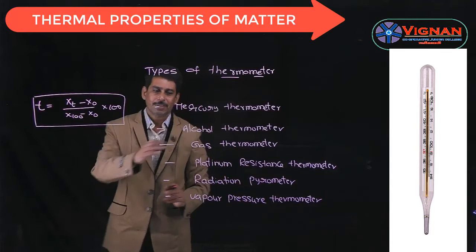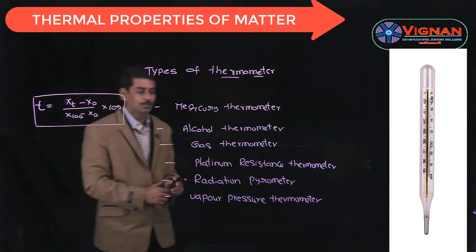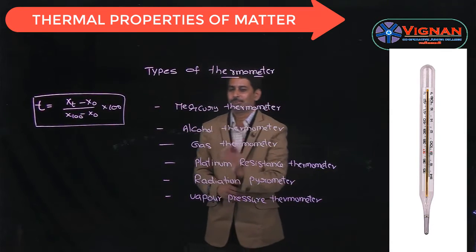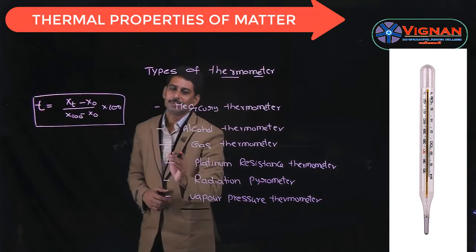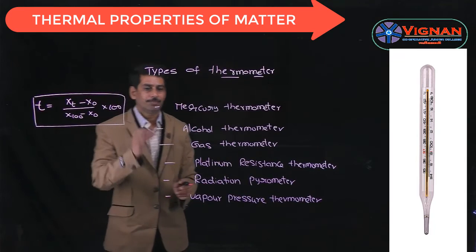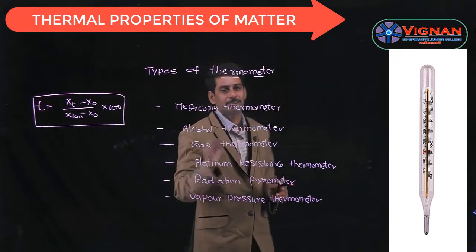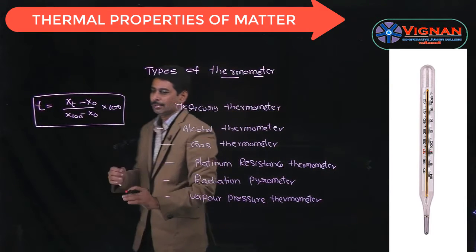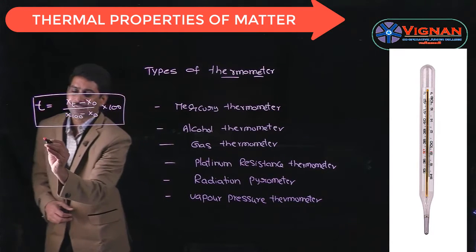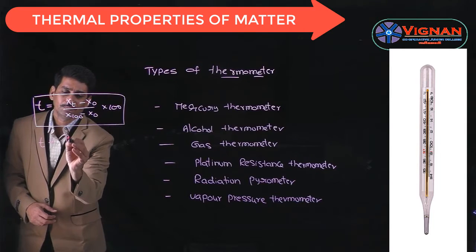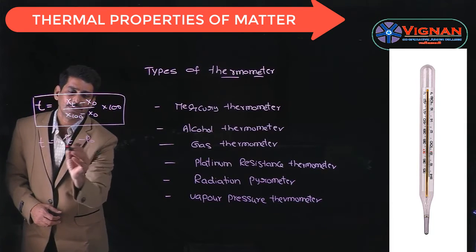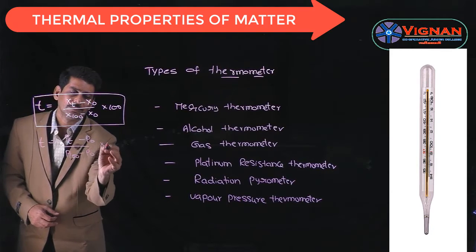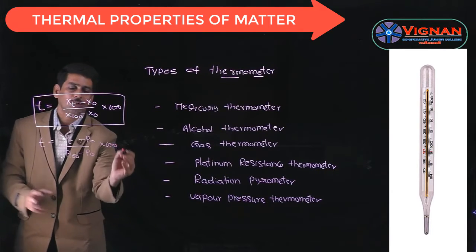For example, consider the gas thermometer. We already know there are two types. Keeping the pressure constant, if we increase the temperature, there is a change in the volume. And if we keep the volume constant and change the temperature, there is an increase in the pressure. So the formula can be written as T is equal to Pt minus P0 by P100 minus P0 into 100 at constant volume.